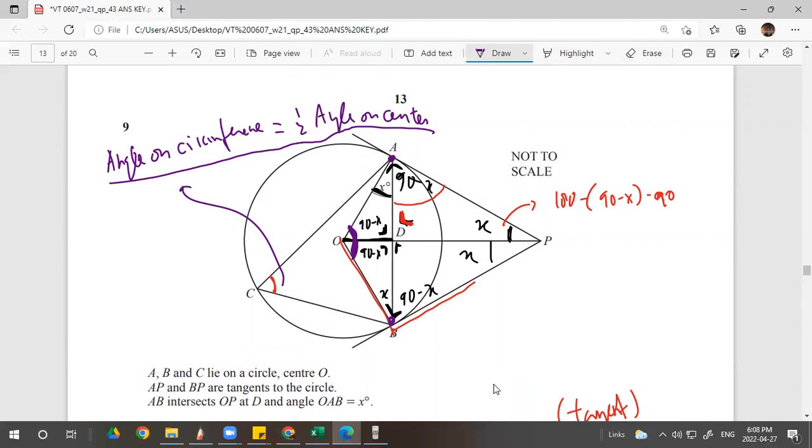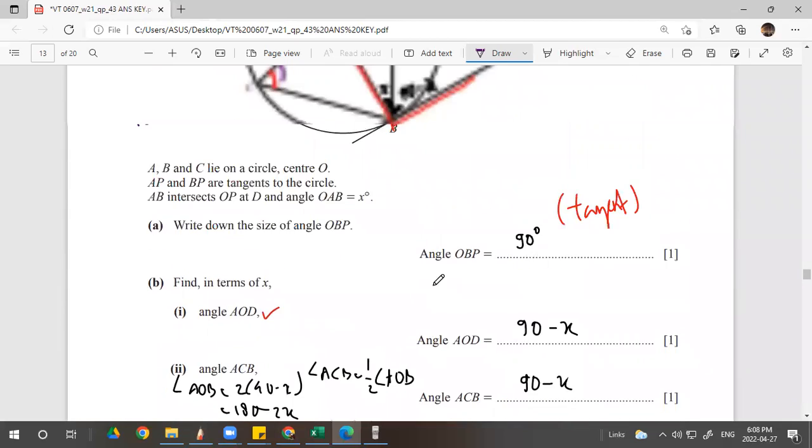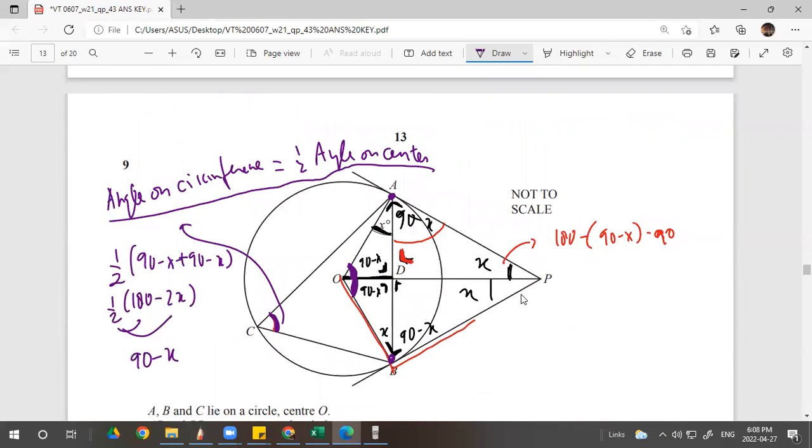The arc is AB. So this will be half of 90 minus x plus 90 minus x, right? So 1 over 2, 180 minus 2x. So the answer will be 90 subtract x. Same. See? And angle APB. Where is APB? APB, okay, x plus x. Very simple.